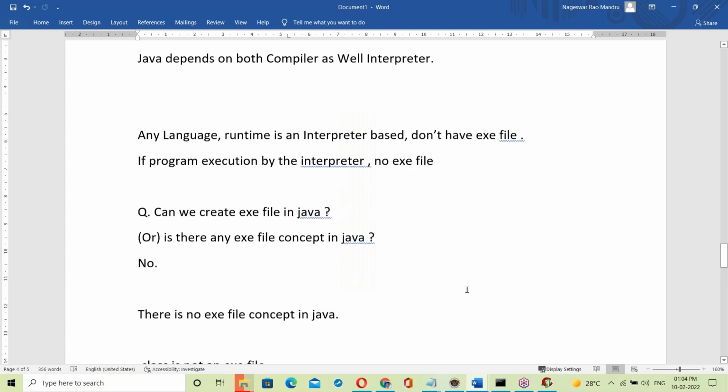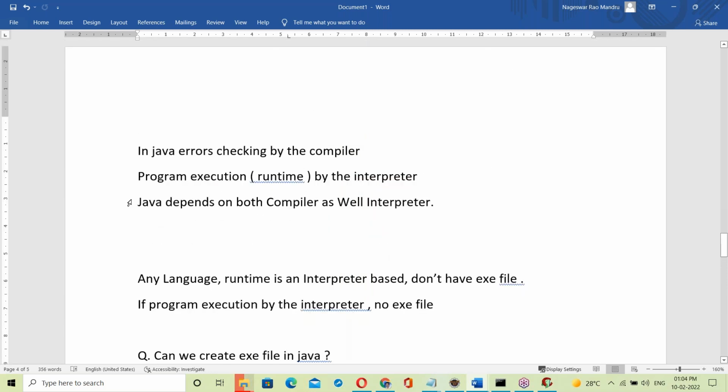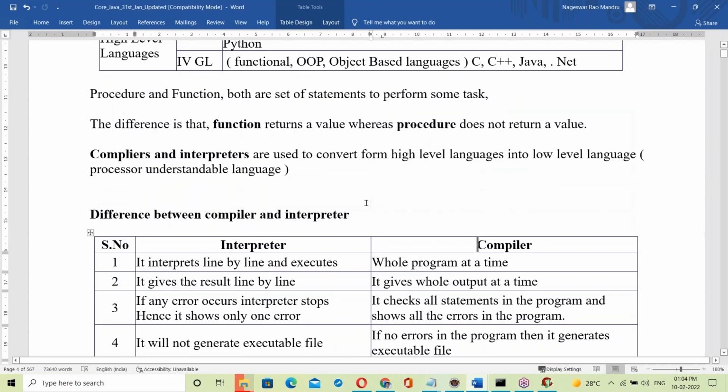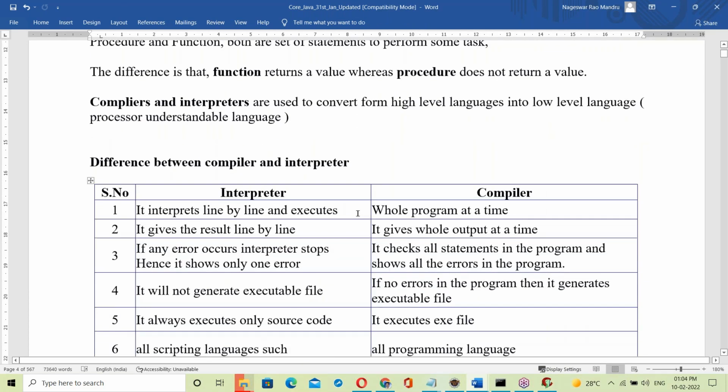So Java depends on both the compiler as well as the interpreter. That's it, same topic. Let us see the document, today's topic, your class document. You guys don't need to write running notes. It's not necessary, it's there in the document.